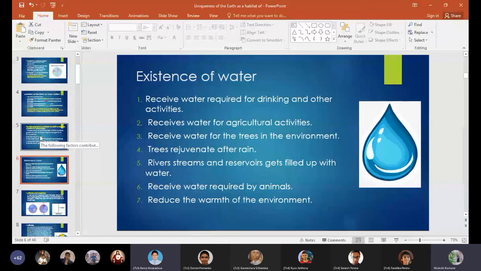So the existence of water, the benefits of water, you know these things. We receive water required for drinking and other activities, for agricultural activities, trees rejuvenate after rain, and animals require water. So we need water because it's a basic requirement.